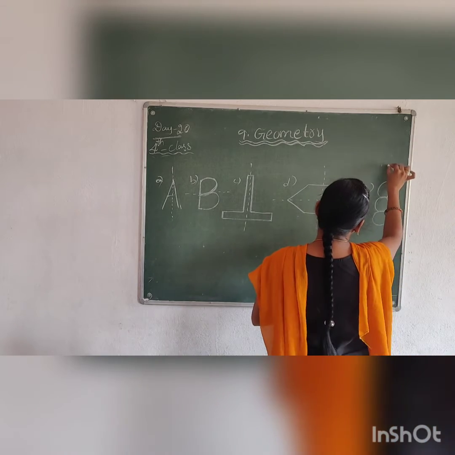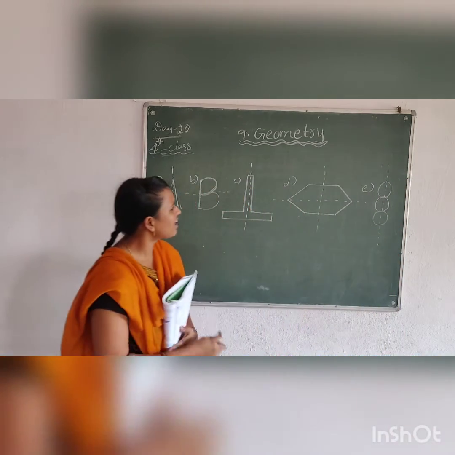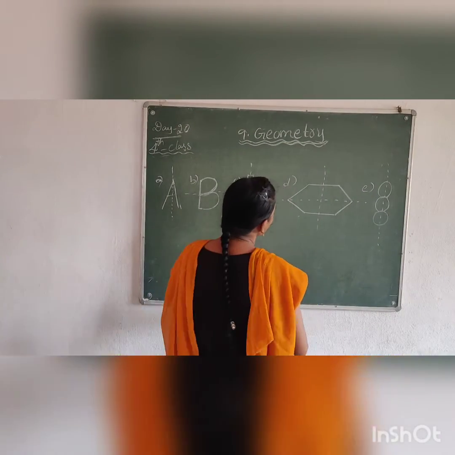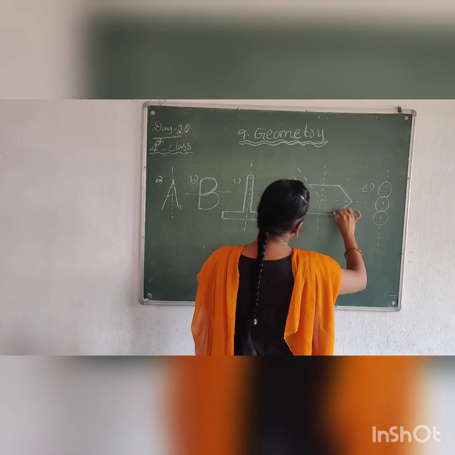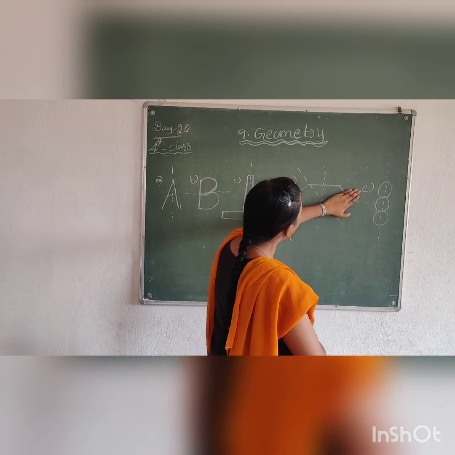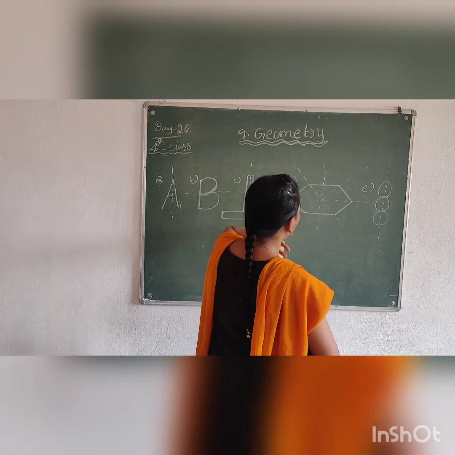Next, here. These are the symmetric lines of this picture. We can draw like this also. If you separate this half and this half, they are also the same. See 1, 2, 3, 1, 2, 3.